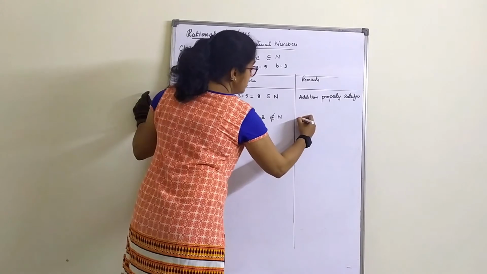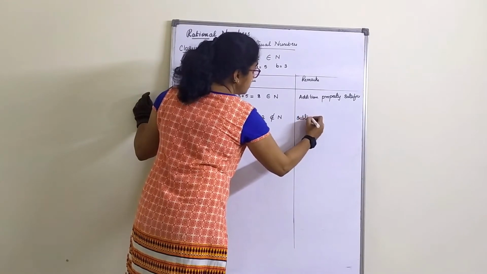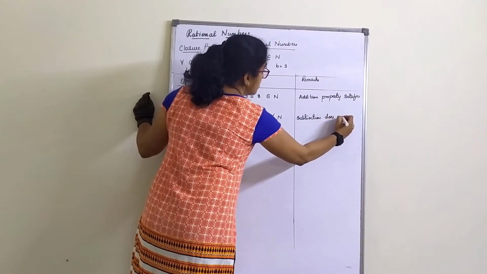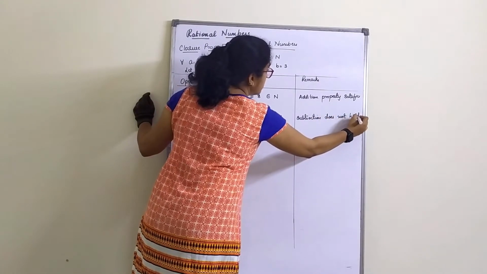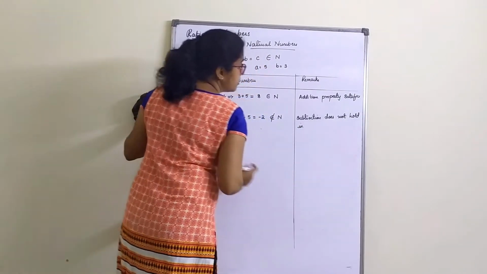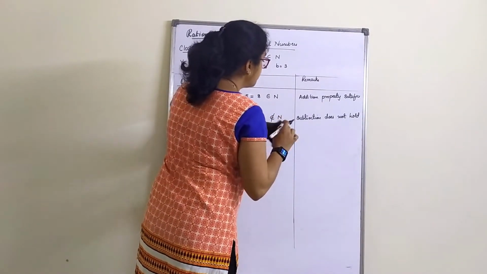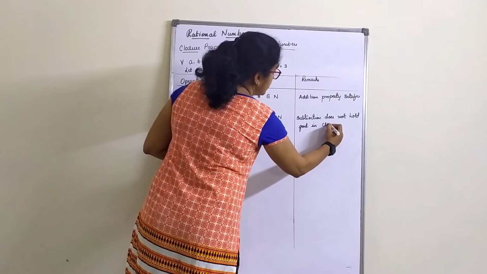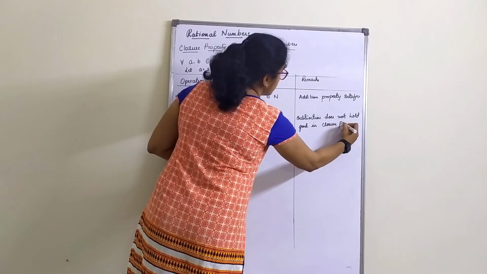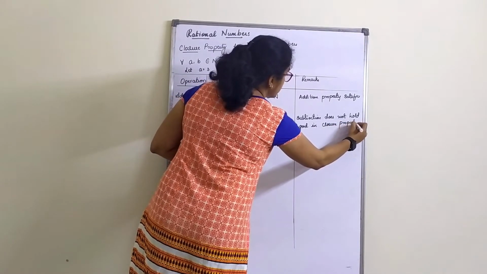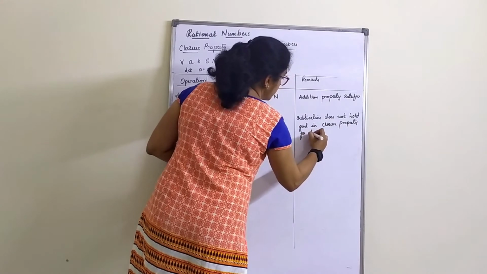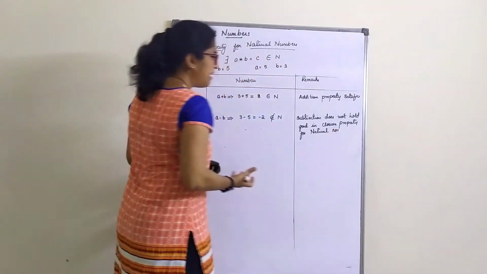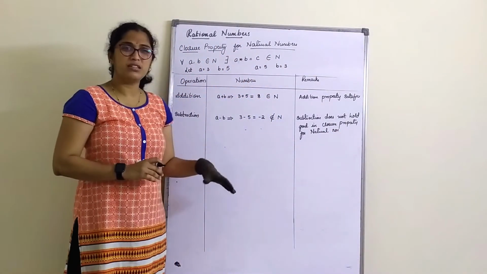So I will write here: subtraction does not hold good in closure property for natural numbers. You can make it as short as possible. Subtraction does not hold good.